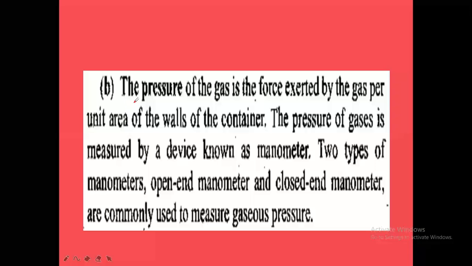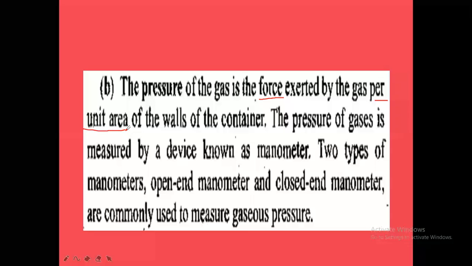So the pressure, the second one, is what now? Pressure is another measurable property of the gas. The pressure of the gas is the force exerted by the gas per unit area. Force per unit area is called pressure generally. Force divided by area is called pressure.